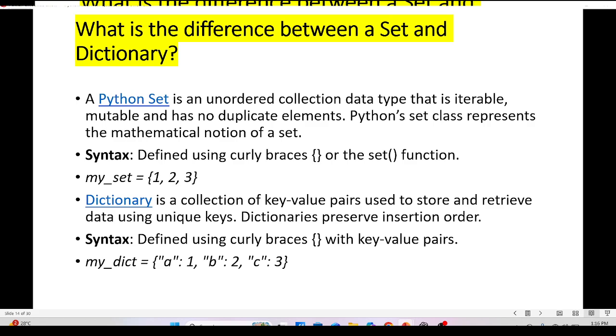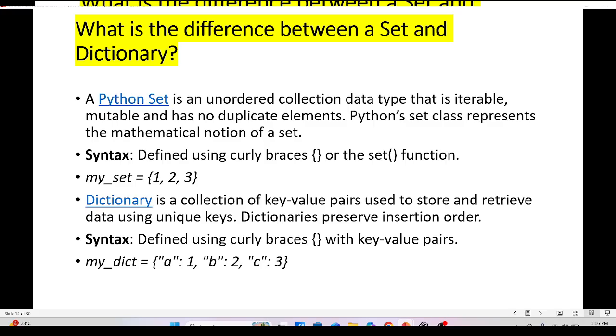What is the difference between a set and a dictionary? A Python set is an unordered collection data type that is iterable, mutable, and has no duplicate elements. The Python set class represents the mathematical notion of a set, defined using curly braces or the set function. My set is equal to, in curly braces, 1, 2, 3.